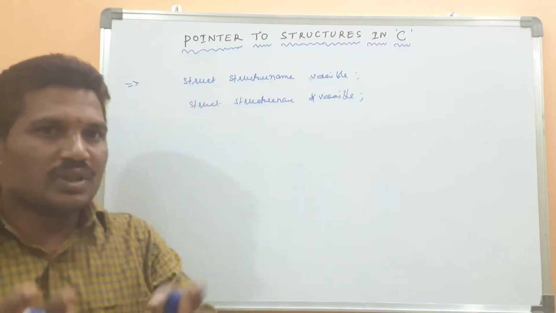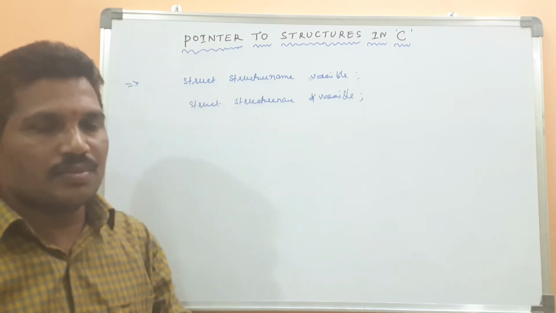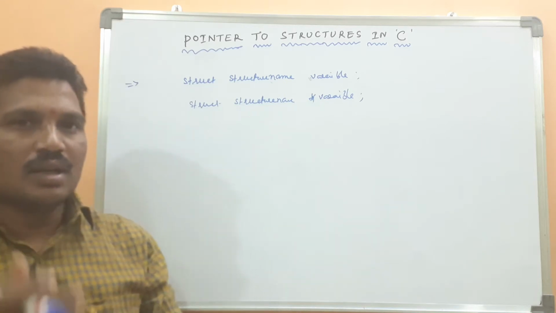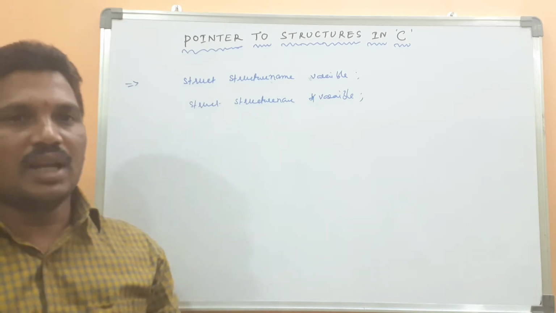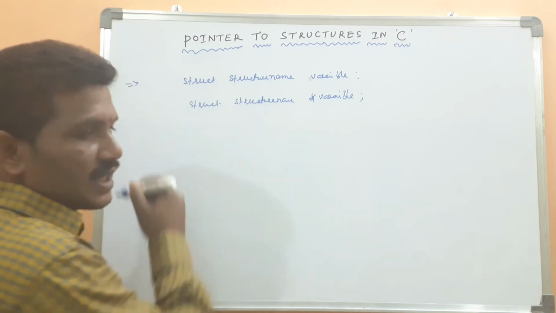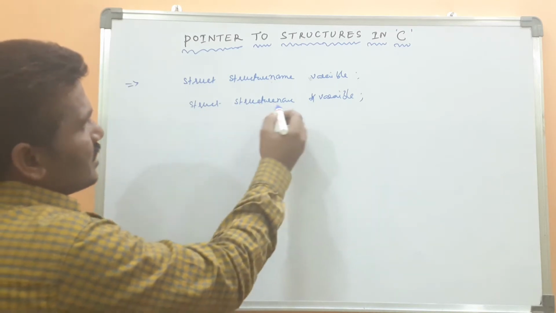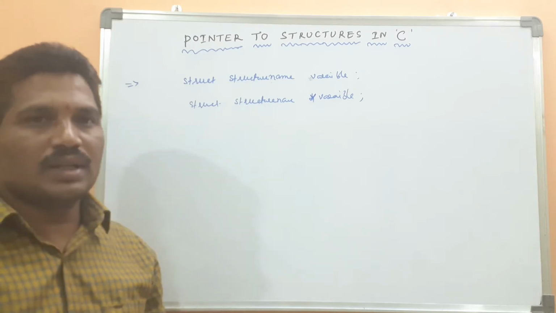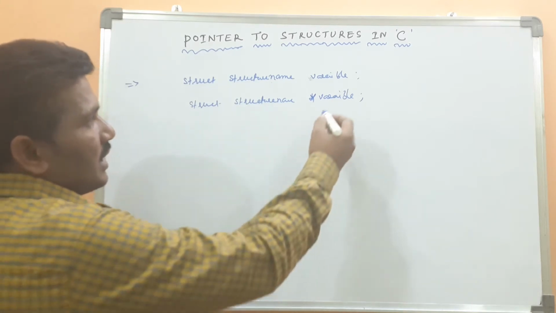I will give you an example. First of all I am telling you the syntax. How do you declare the pointer variable for the structures? Structure name, then the indirection operator or pointer operator, then variable name.